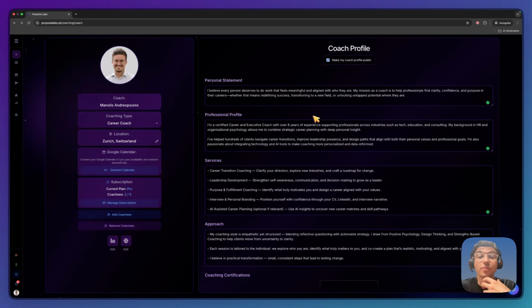This is how you can promote yourself through the Purpose Labs platform to all of our users in order to generate more leads for your coaching programs.